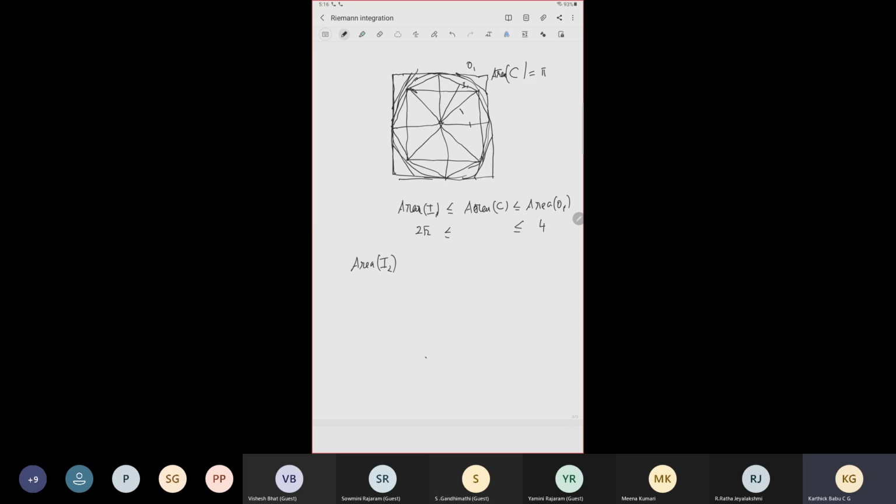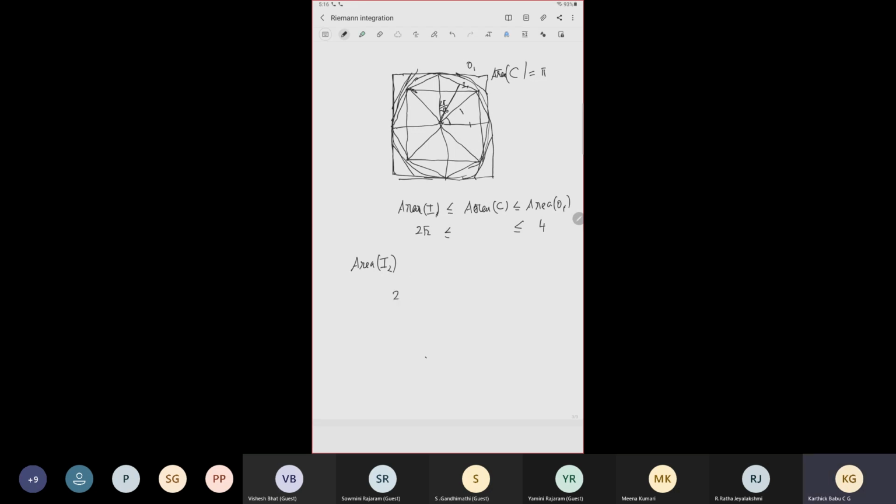So what is it? This is a regular polygon, so the total angle is 2 pi. This is an 8-sided polygon, so each angle of the triangle is 2 pi by 8. But we further divide the triangle once more, so this particular angle is 2 pi by 16.